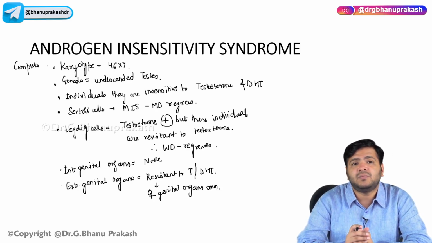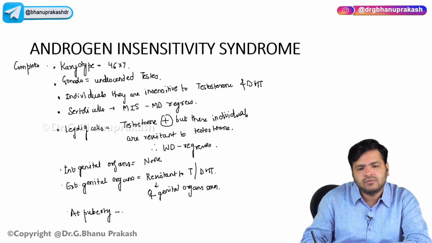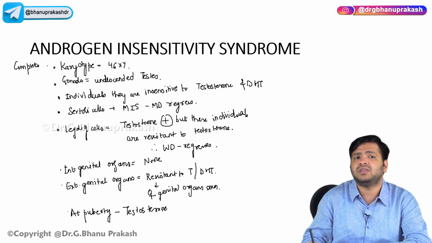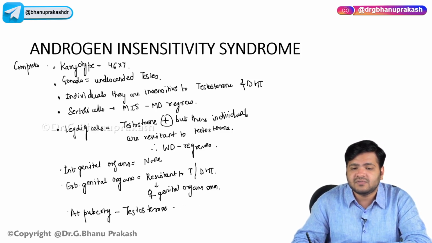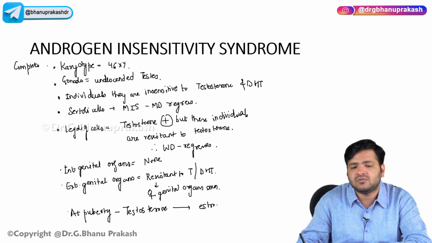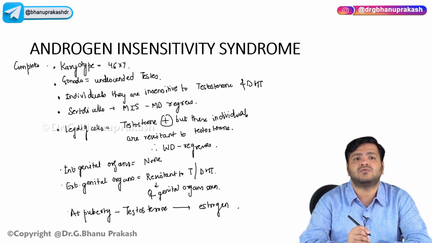Now what happens at puberty? At puberty, this testosterone, which is not being used because of resistance, will get converted into estrogen.